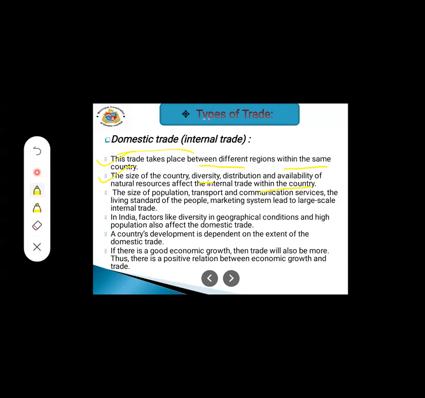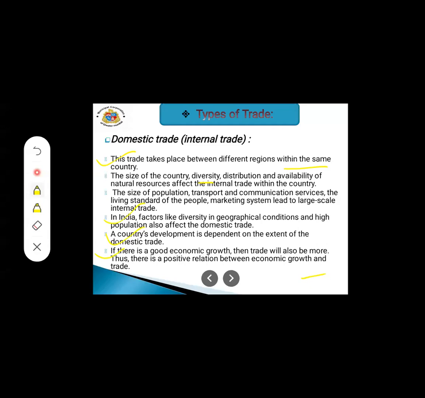Then in India, factors like diversity in geographical conditions are high. Population also affects domestic trade. A country's development is dependent on the extent of the domestic trade. If there is good economic growth, then trade will also be more. Thus, there is a positive relation between economic growth and trade.